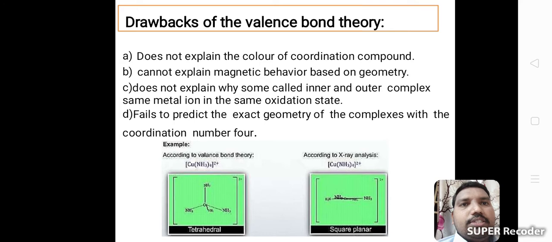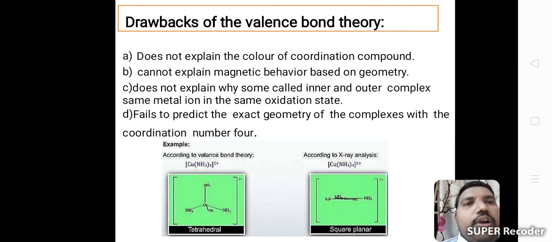Valency band theory's first drawback is that it does not explain the color of coordination compounds. Next, it cannot explain magnetic behavior based on geometry. Next, it does not explain why some metal ions in the same oxidation state form inner and outer complexes. Next, it fails to predict the exact geometry of complexes with coordination number 4.